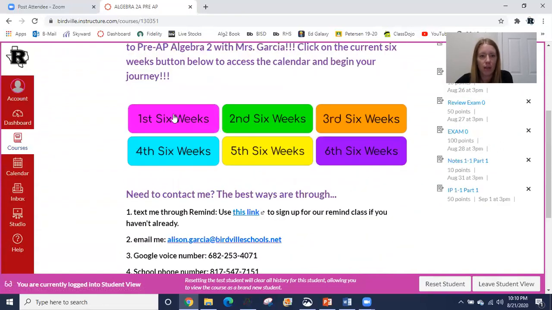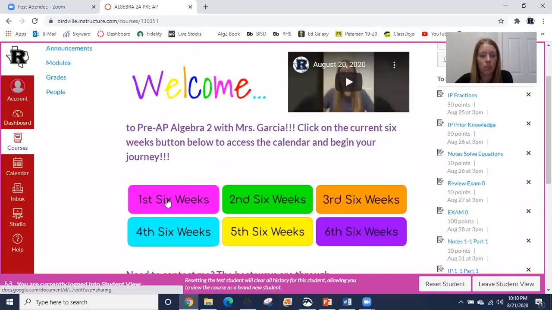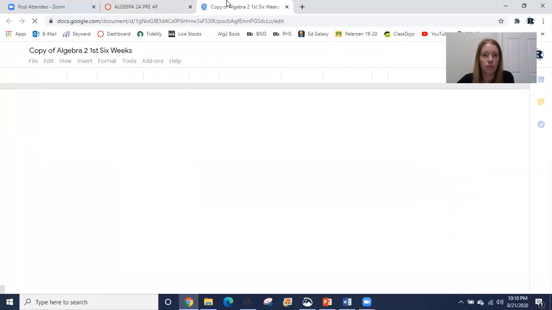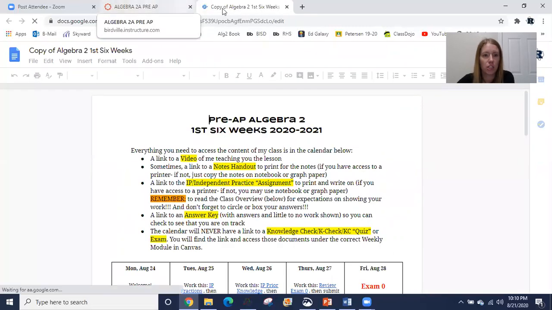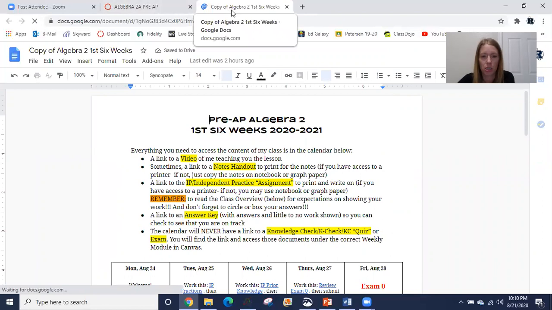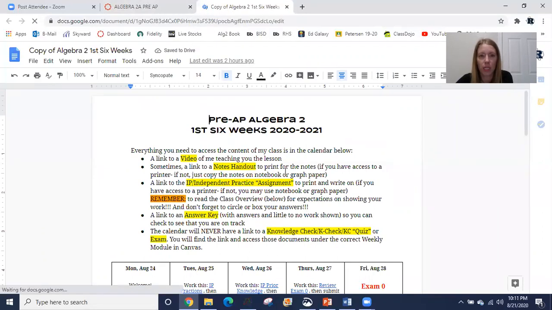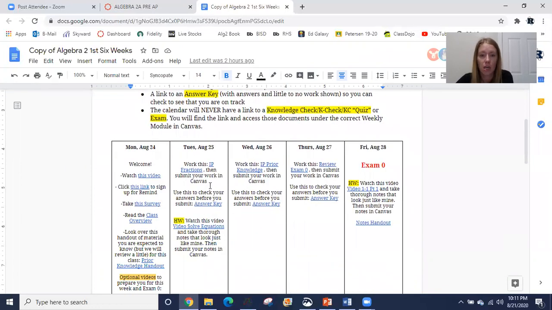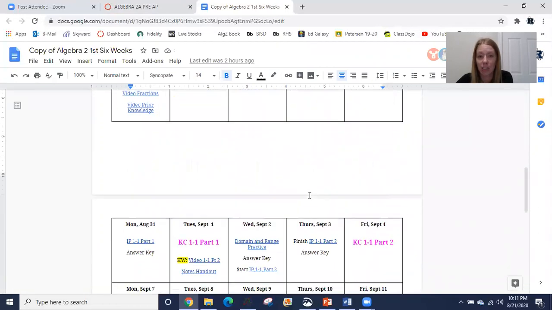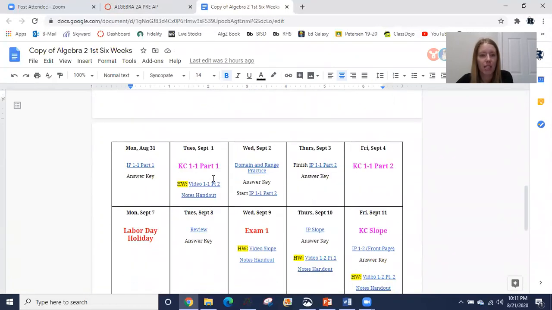Okay, so let's go back up to the first 6 weeks calendar. So I'm a big organization crazy person. So the calendar for me, and what I've heard from feedback from my students, is an awesome tool because it keeps us very organized. So anything we're doing on any particular day is in the calendar. Okay, so the calendar has any assignment. If we have a test or a quiz, it's all there and it's all linked.